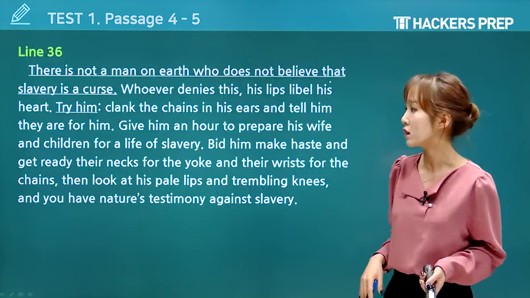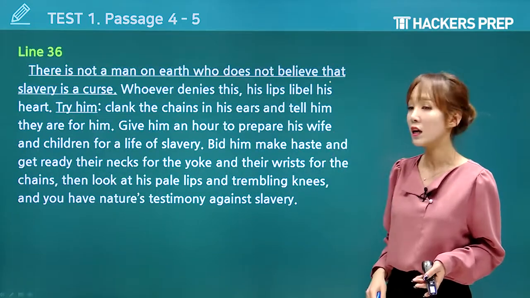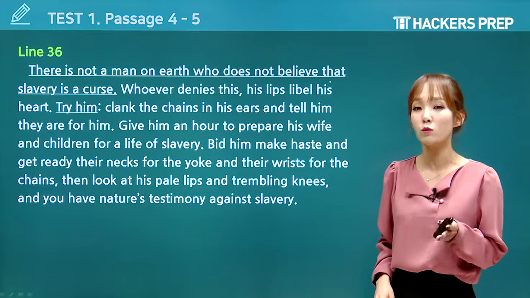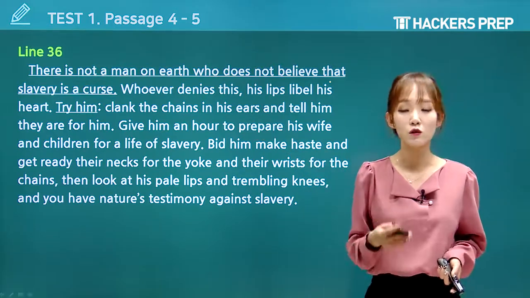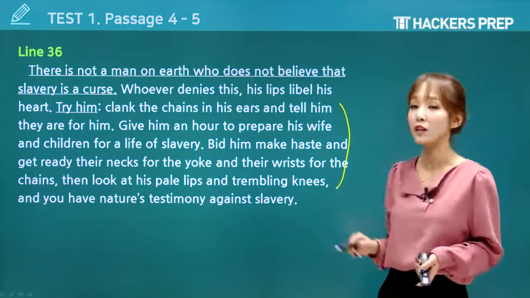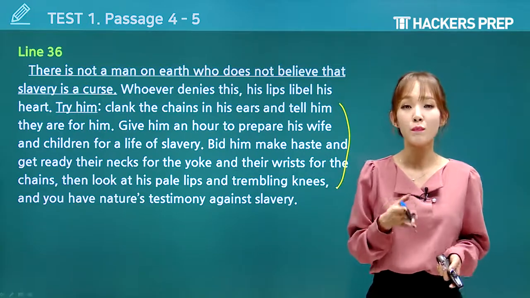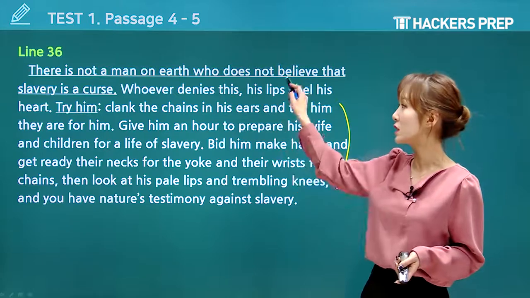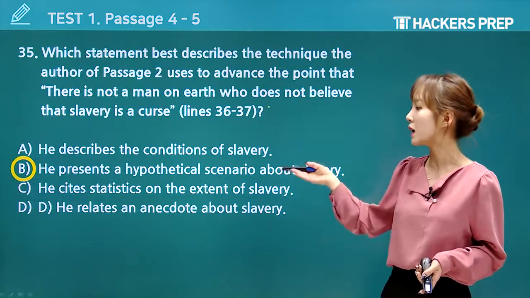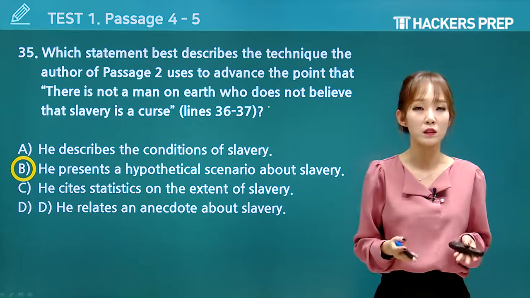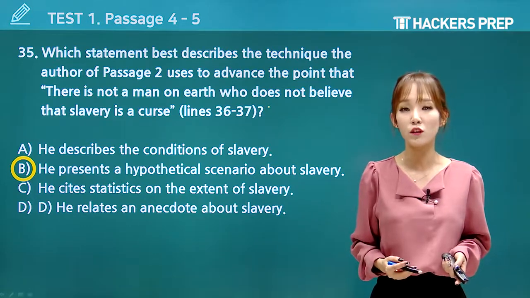Now, let's take a look at that part over here. That was the beginning of the article, and when we read it, what did we see? Well, we saw him giving us what? Well, let's try this scenario. Let's try this and see how they react. So, based on this, the way that the author is advancing this point is what? Well, we can see that he presents a hypothetical scenario about slavery. So your correct answer for this would be B.